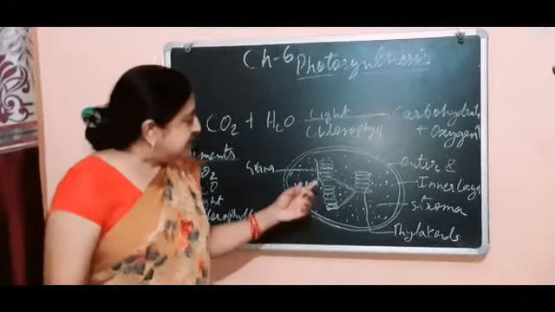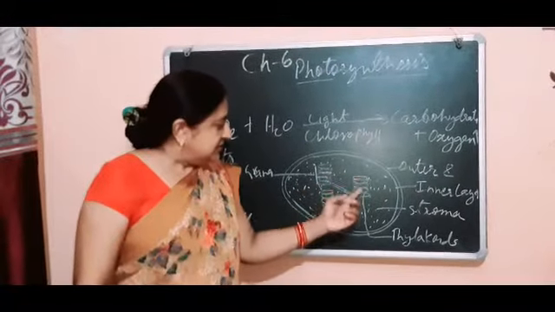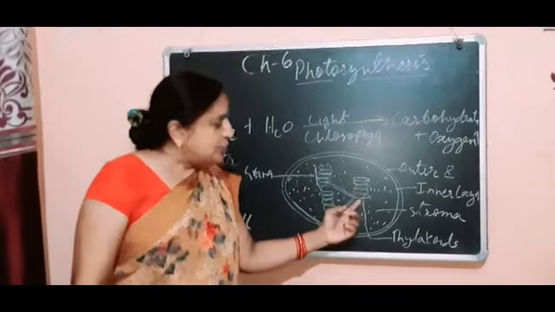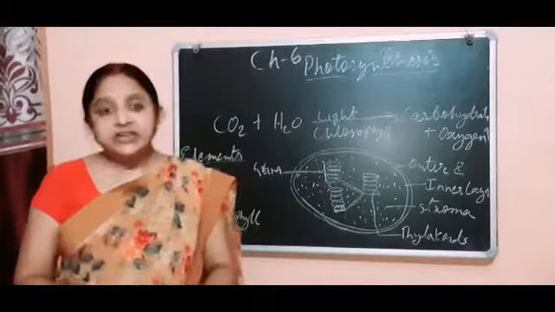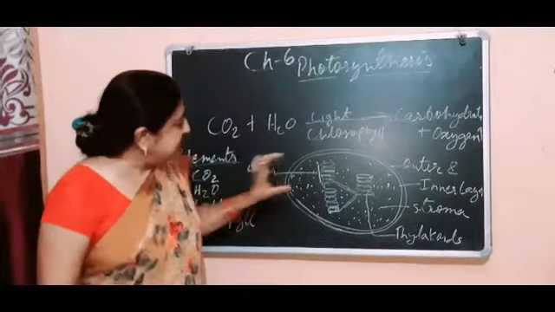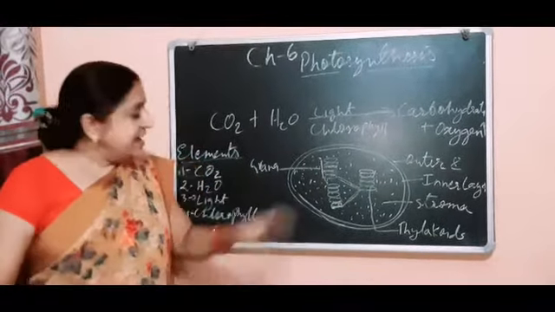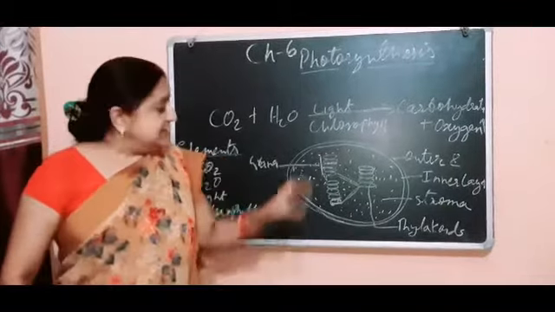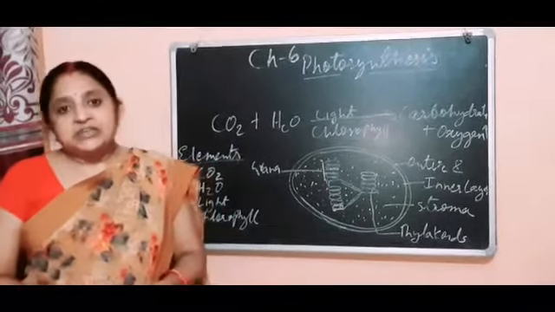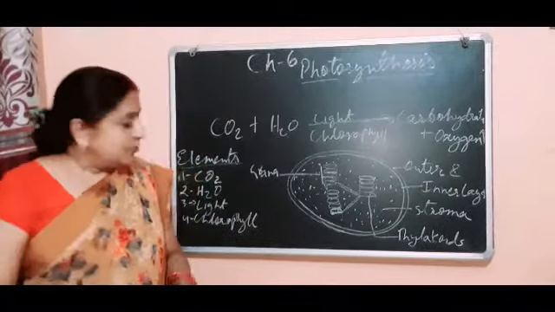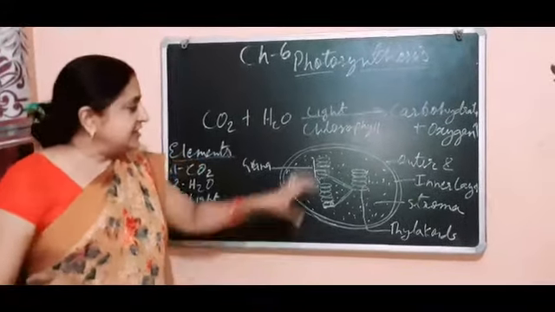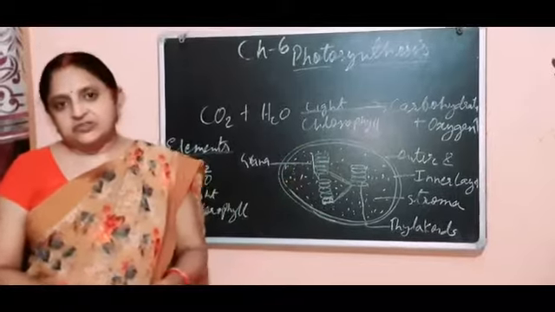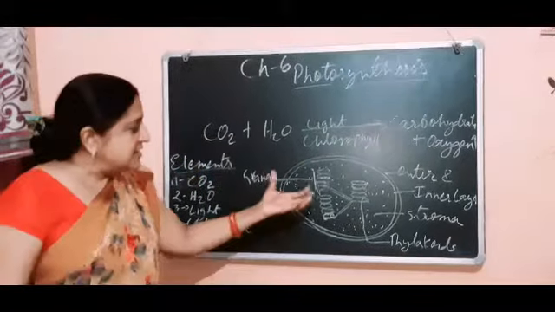Pile-like structures are also present in it, and each pile is called a thylakoid, and the whole stack is called grana, which is green in color, in which chlorophyll is present. Chlorophyll activates in the presence of light, so it is important for the process of photosynthesis. This is the structure of the chloroplast.